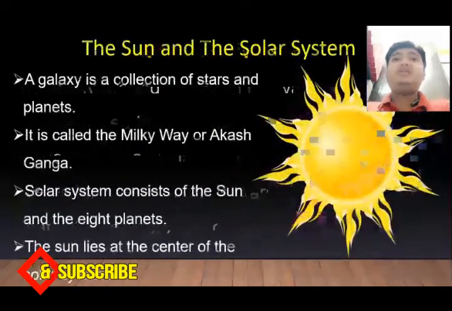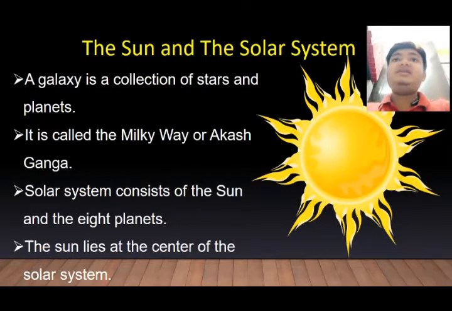The Sun and the Solar System. A galaxy is a collection of stars and planets. We also live in a galaxy. The name of our galaxy is Milky Way or Akashganga. Solar System consists of the Sun and the 8 planets. Sun is located in the center of the solar system and all the 8 planets are located around the Sun.